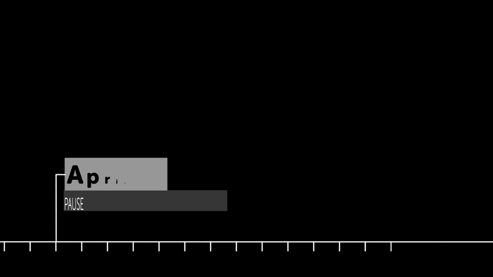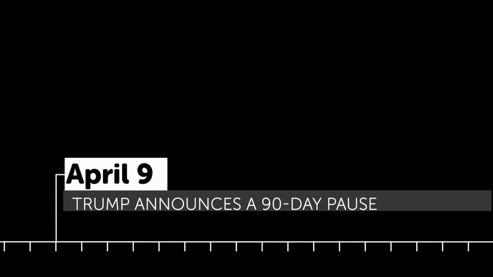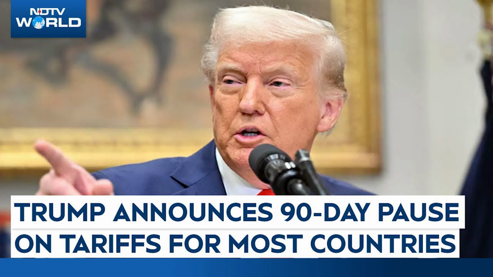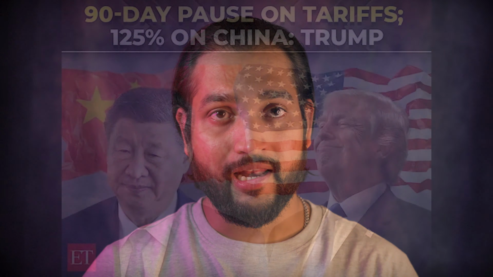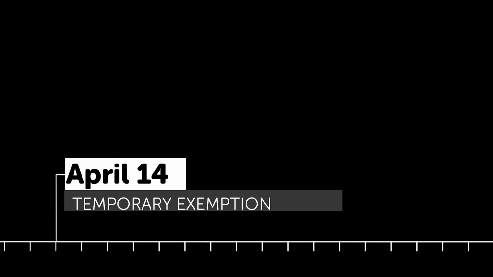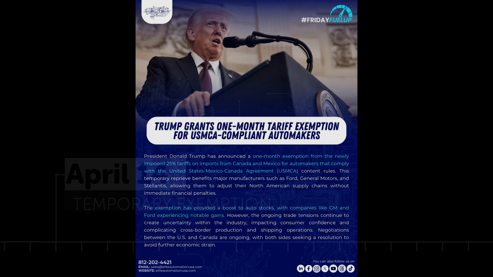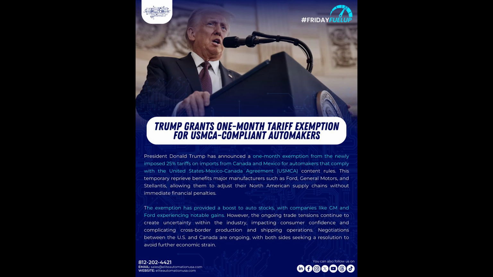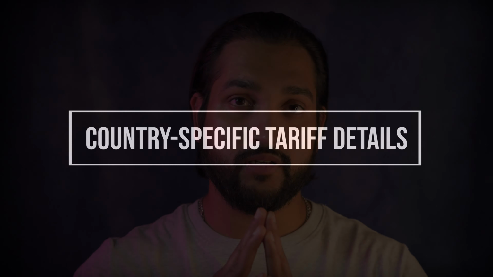April 9th, Trump announces a 90-day pause on most global tariffs, excluding those on China, to alleviate market volatility and provide an opportunity for further trade negotiations. On April 14th, the President suggests potential temporary exceptions for the auto industries for tariffs to allow car makers time to adjust their supply chains. Let's look at the country-specific tariff details.